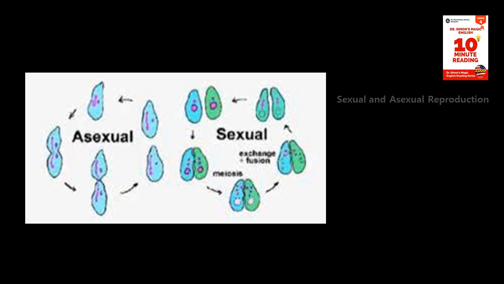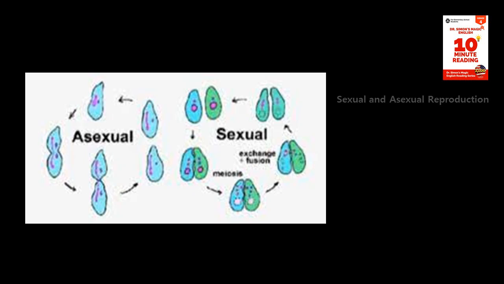In asexual reproduction, only one parent is needed to produce offspring. The parent creates an exact copy of itself, which means that the offspring are identical to the parent. This method of reproduction does not lead to genetic variation.